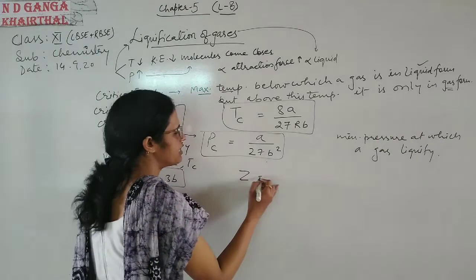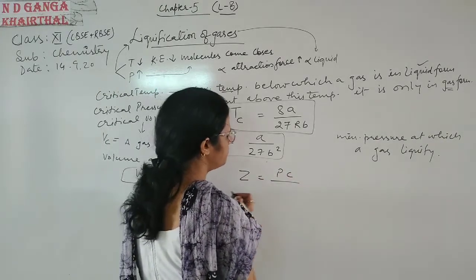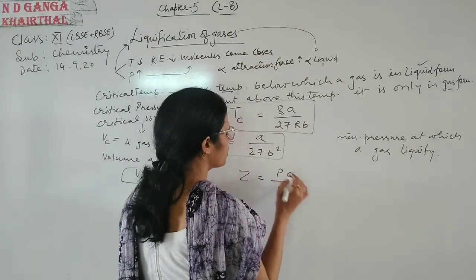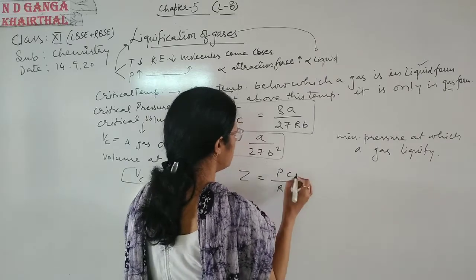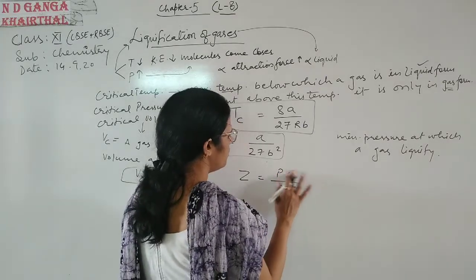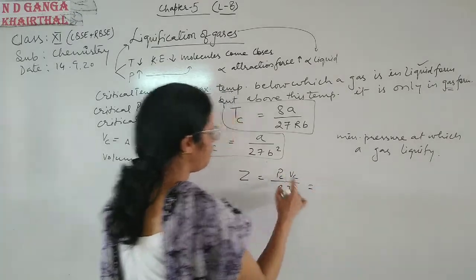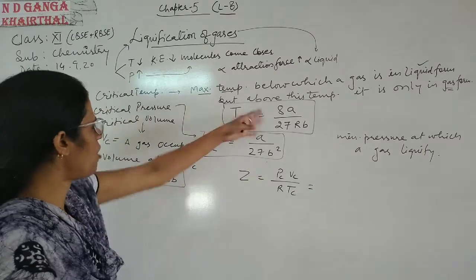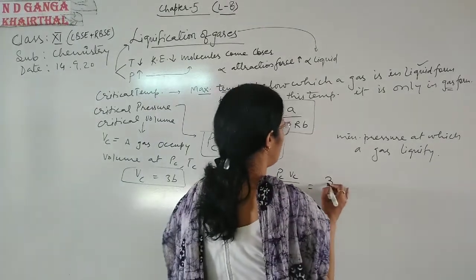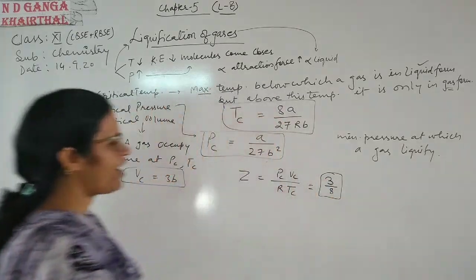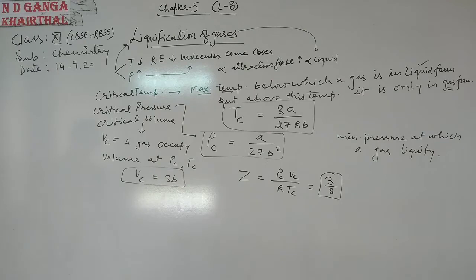We know that Z is equal to PV upon RT. ठीक है, if we put the values of PC, VC and TC from these equations, we get a value 3/8. So those gases which have compressibility factor 3/8 can liquefy easily. Okay, समझ में आ गया क्रिटिकल टेम्परेचर.